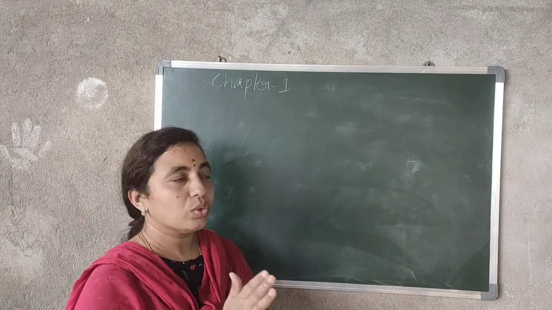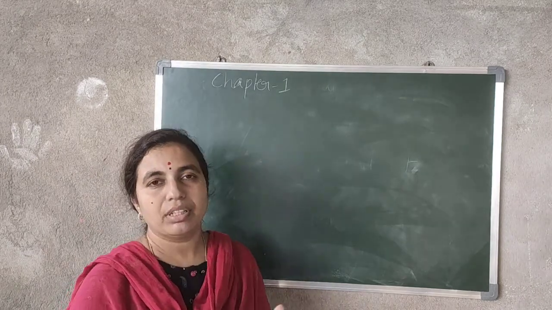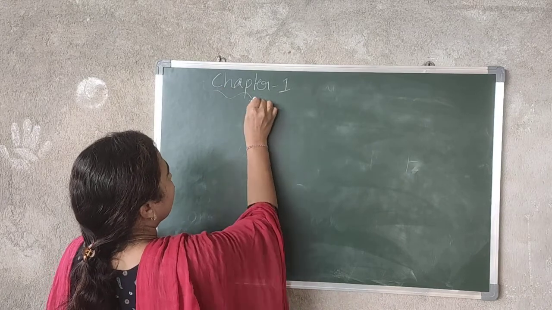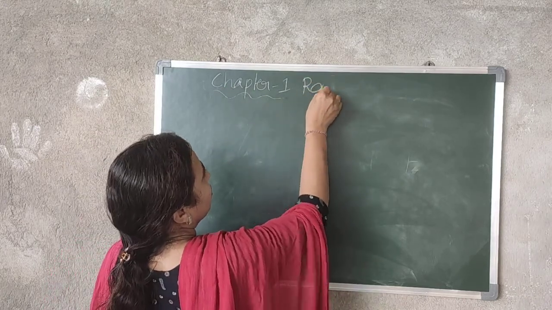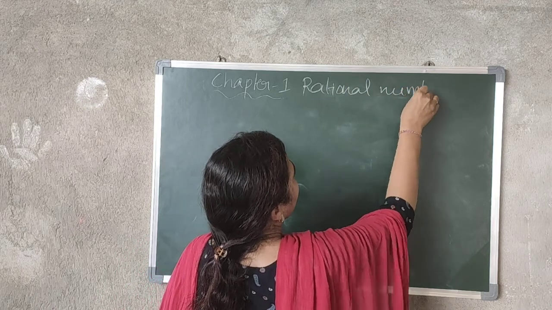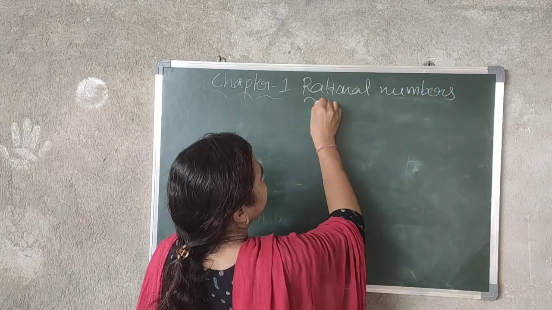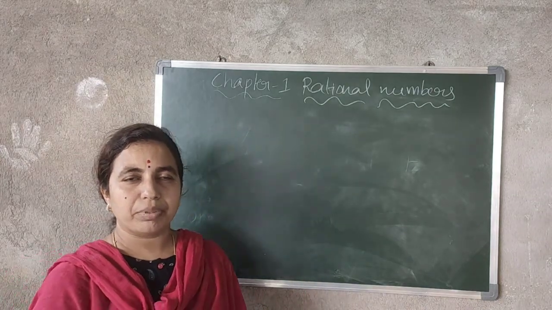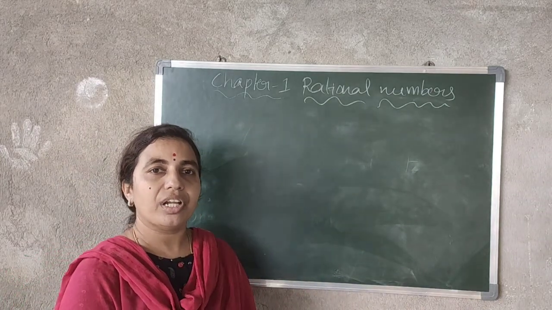So today I'll start the first chapter, which is rational numbers. Before going to that, I would like to explain about the first set of numbers. What are the first set of numbers you have? It is natural numbers.